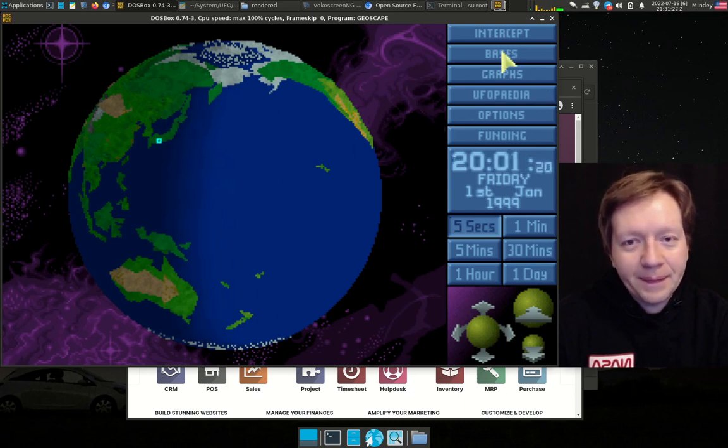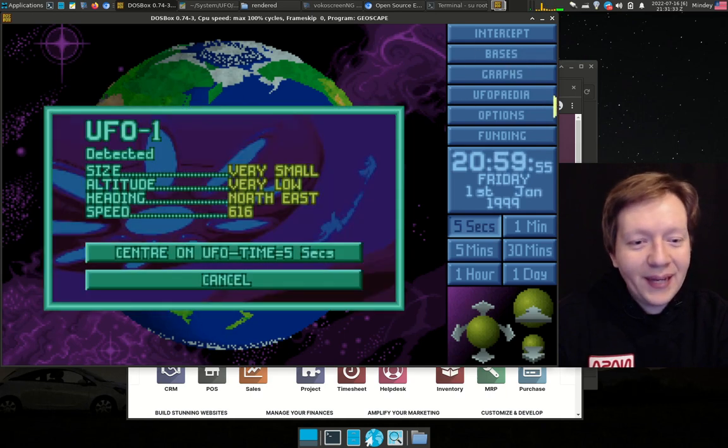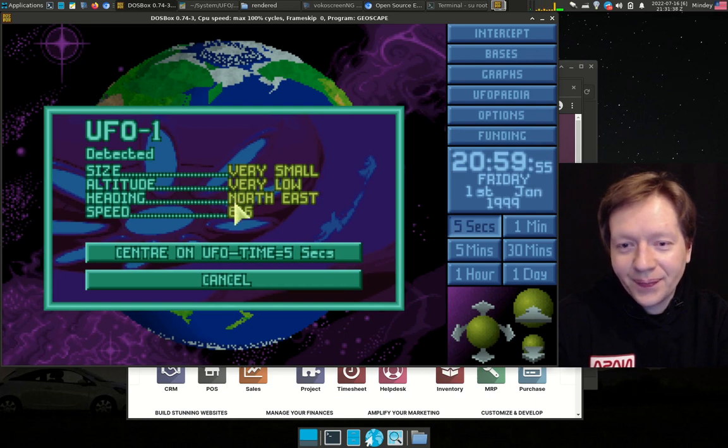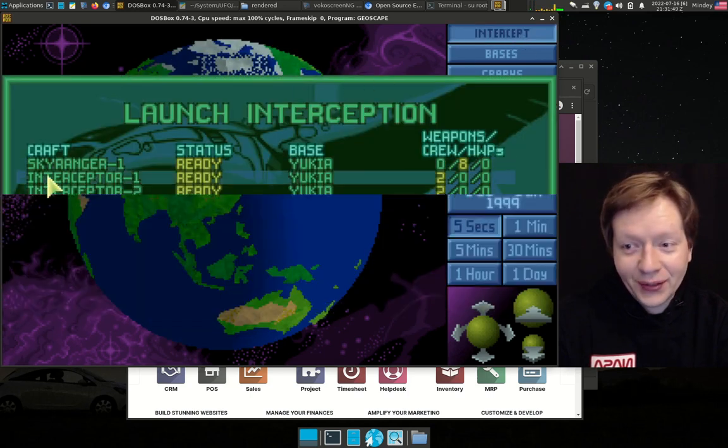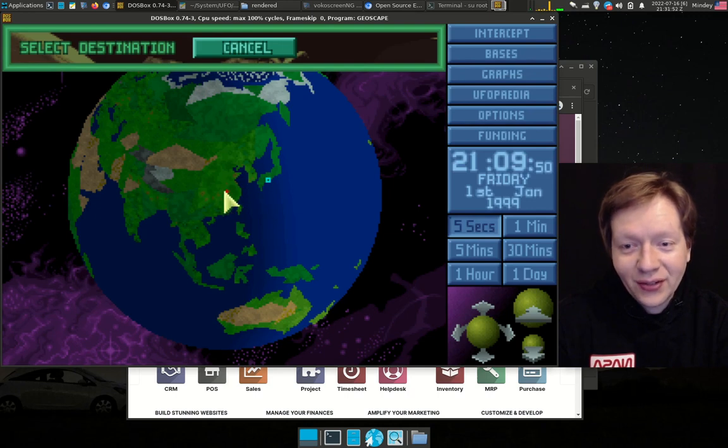But before doing that, usually in the game, we can check what we have. What we have is on the top right. Oh, we've got a small alien, actually. What we have to do is center on the UFO and then intercept. So you use one of the interceptors and try to intercept that alien. Let's try to do that.